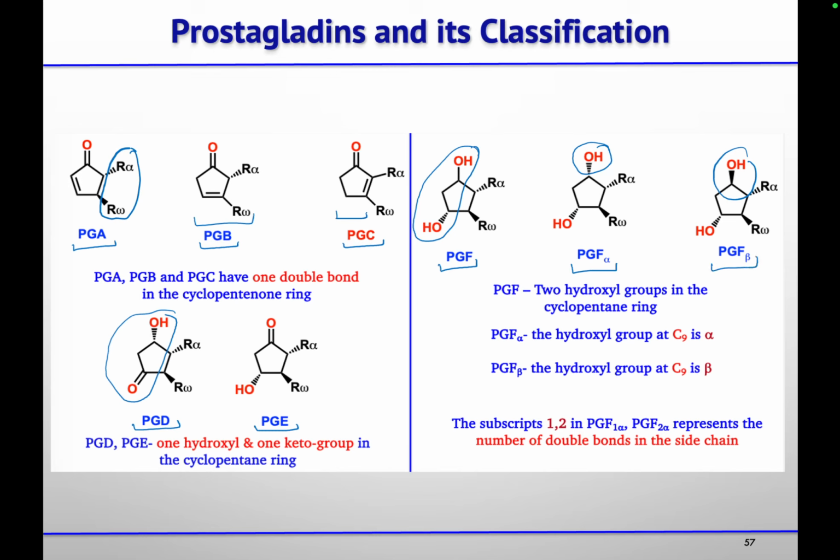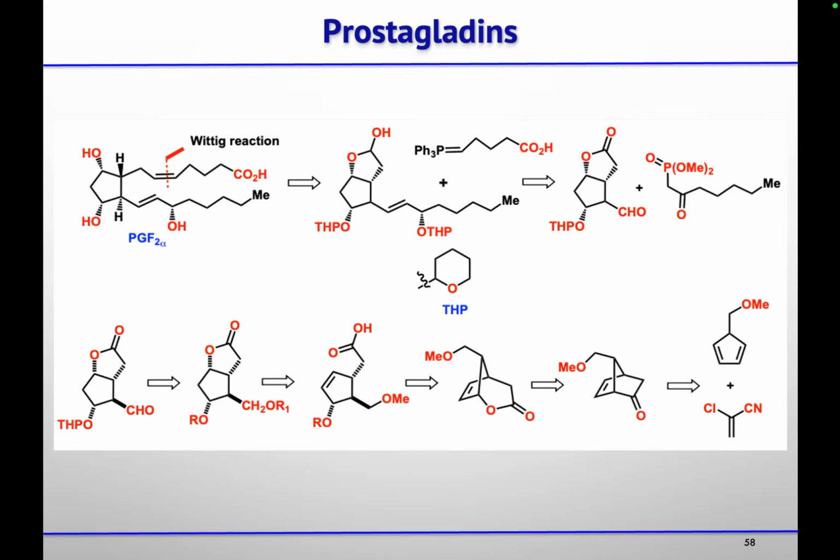And substitution will be at that hydroxyl group, which will be present at the C9 position. With respect to that, we are naming this. So this is the nomenclature of prostaglandins. So the retrosynthesis, now for the PGF2 alpha.